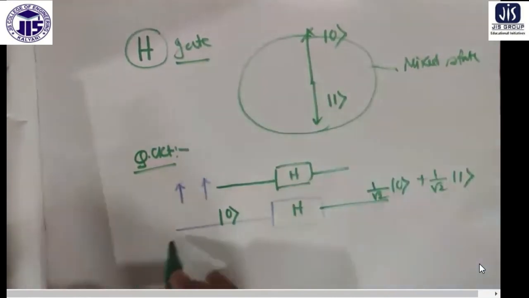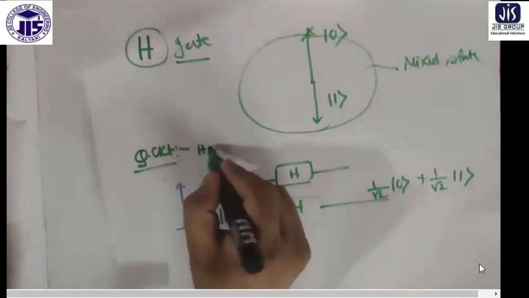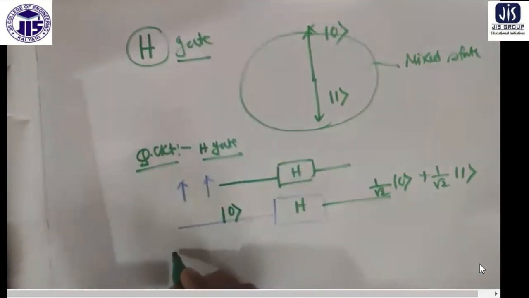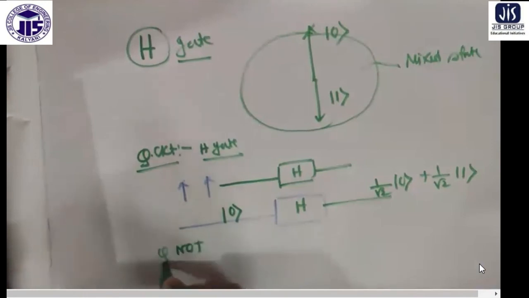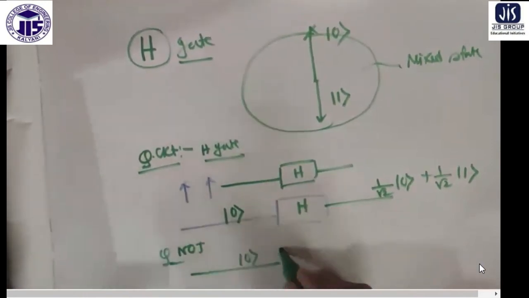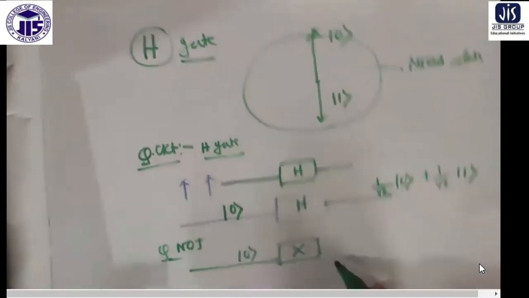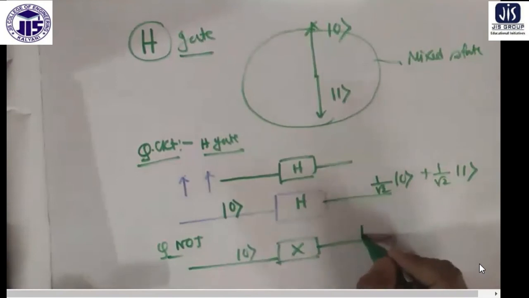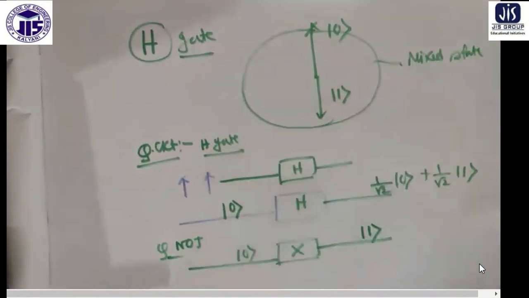Similarly, this is the quantum circuit of the Hadamard gate. If you want to do it for the quantum NOT gate, same thing: you draw a line to represent the qubit, maybe 0, and use a cross to represent the action of the NOT gate. It will become the 1 state.